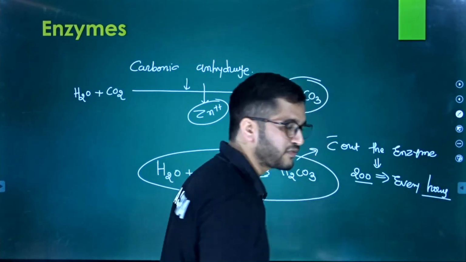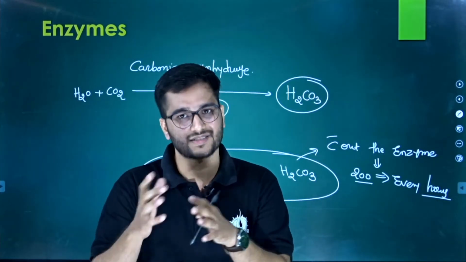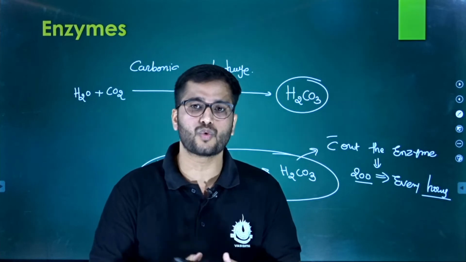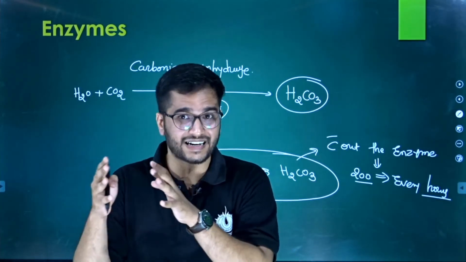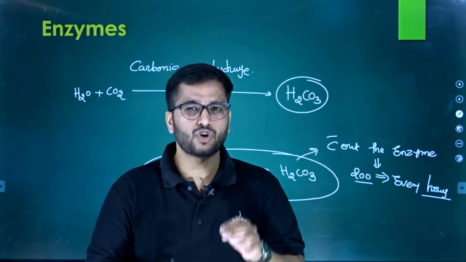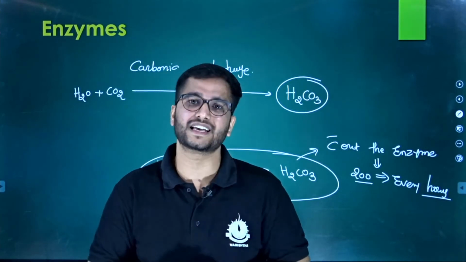So if you put a sustainable amount of CO2 with an equal amount of H2O, there will be only 200 molecules which are reacted and formed. So only 200 molecules of H2O bind with the CO2 without the enzyme.